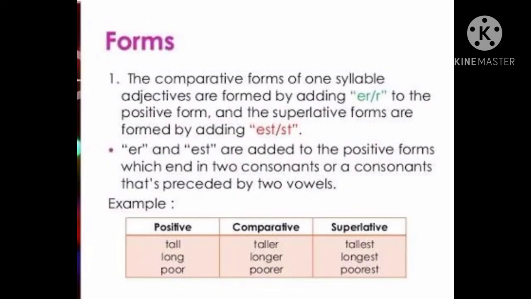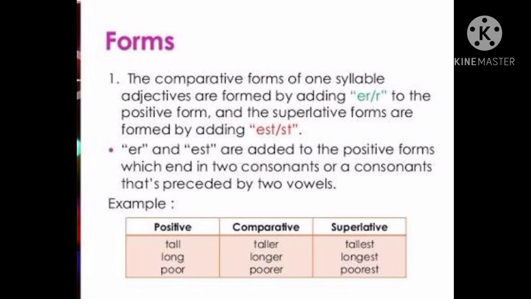The comparative forms of one syllable adjectives are formed by adding er or r to the positive form, and the superlative forms are formed by adding est or st. Er and est are added to the positive forms which end in two consonants or a consonant that is preceded by two vowels. Look at the example: tall.